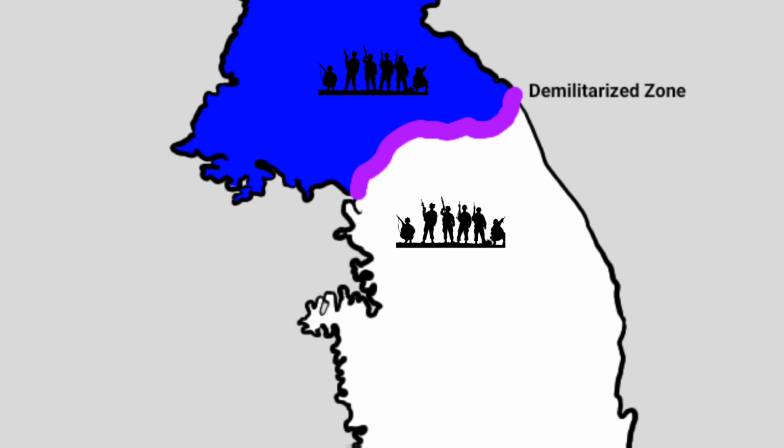The two sides are still not at peace today. The zones separating the North and South are heavily guarded in case one side decides to invade the other.